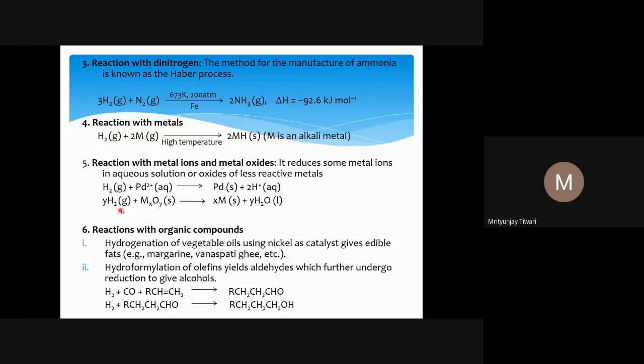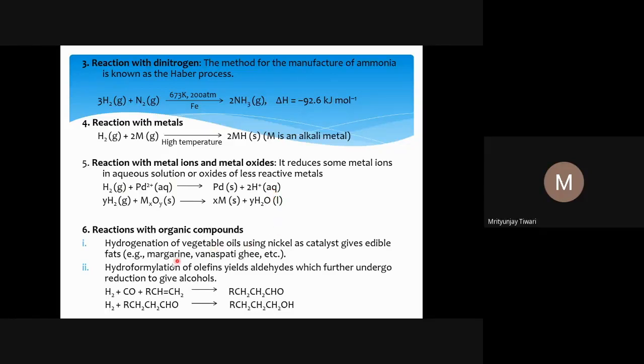So y molecules of hydrogen gas, yH2, plus MxOy. This is the oxide of a metal, and this oxide of the metal is also reduced. So hydrogen can also reduce certain metals from their oxide if that metal is less reactive. The metal is formed and water is formed. So y molecules of H2 and y atoms of O will form y molecules of water.